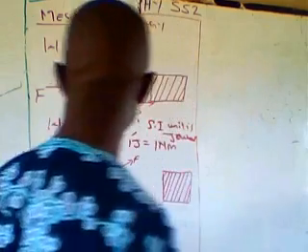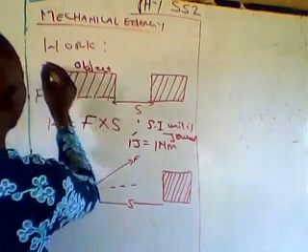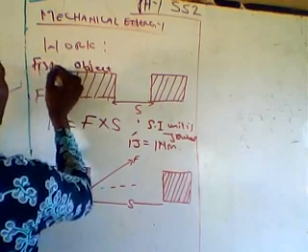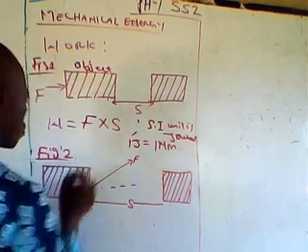Now consider this second diagram. Take this one as figure 1 and take this as figure 2.